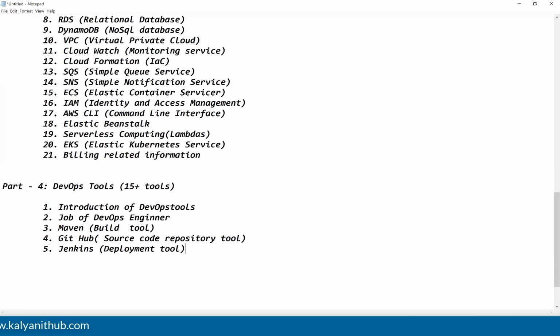Guys, if you want to deploy the application in the servers, then we will go with Jenkins. Here we are going to understand how to create the CI/CD pipelines in Jenkins. We are going to discuss CI/CD pipelines in Jenkins. This is very important, guys.